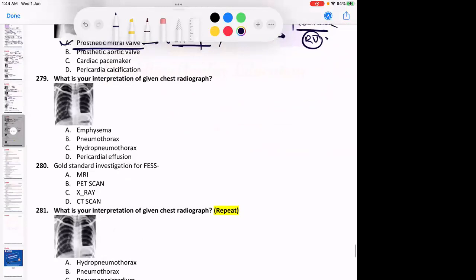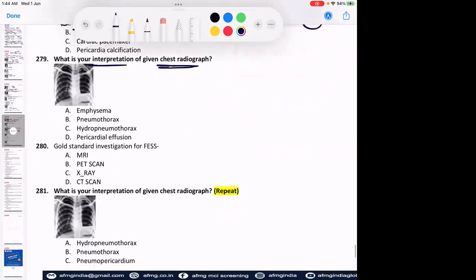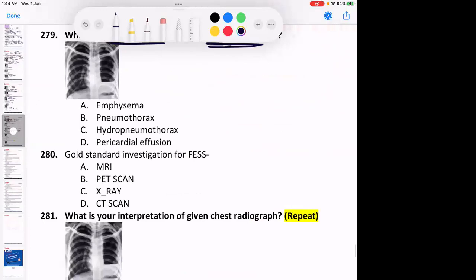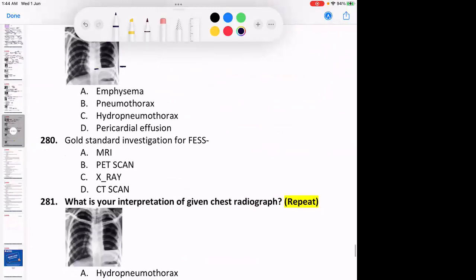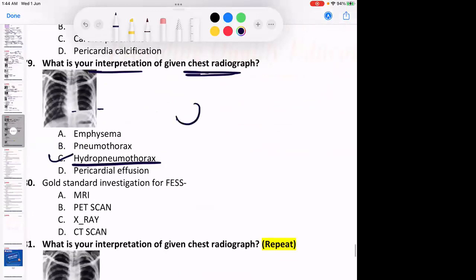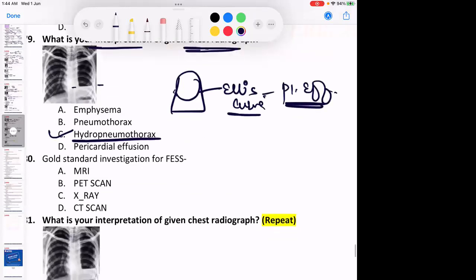Next, what is your interpretation of the given chest radiograph? क्या है यहाँ पे? Classical horizontal sign दिख रही है, एकदम pure demarcation line. This is the case of option C, that is hydropneumothorax. Very classical diagnosis. If it would have been a curve, then this is known as the Ellis curve or the meniscus sign. So Ellis curve or meniscus sign is a feature of pleural effusion or hydrothorax.